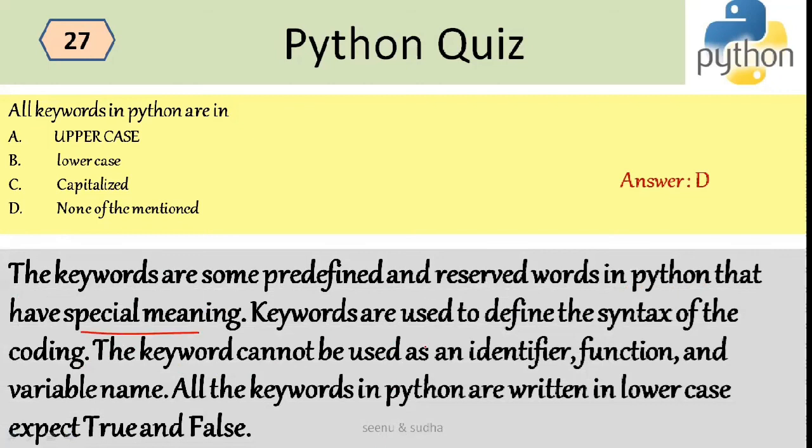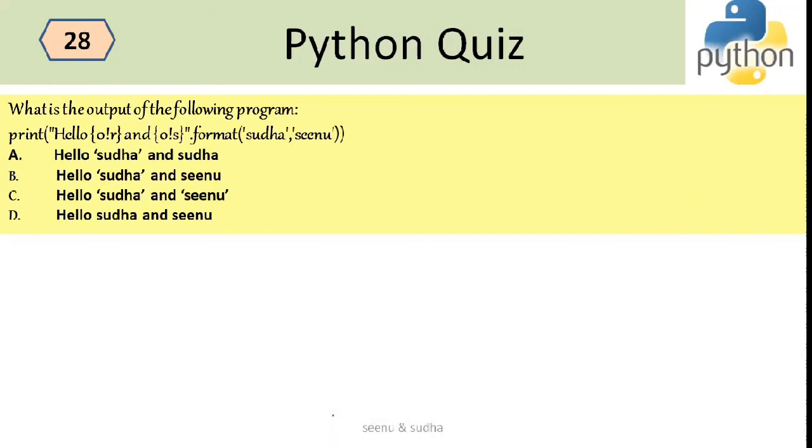We know this, like for the names of functions and names of variables, you cannot use the keywords. All the keywords in Python are in lowercase, except for certain keywords, True and False, which are capitalized. The T and the F are capitalized. You cannot write lowercase true, it will be an error. That's the reason why the keywords are lowercase and also capitalized. So none individually is not correct. B is not correct, C is not correct, because we have lowercase as well as capitalized keywords.